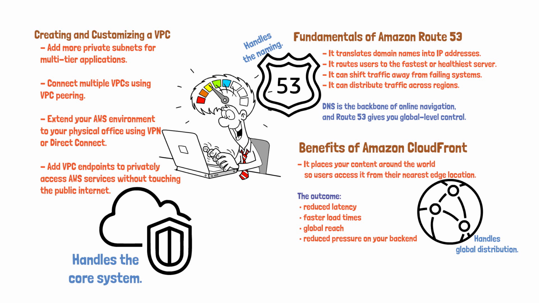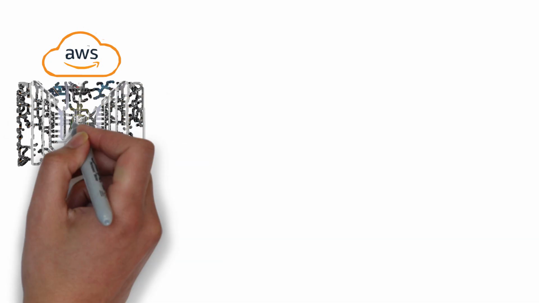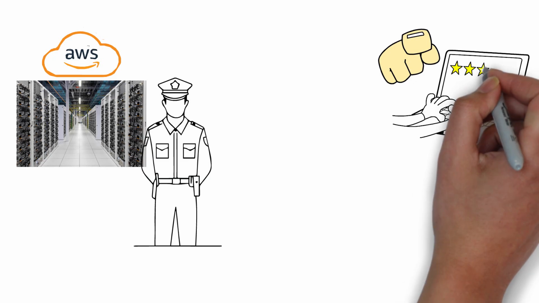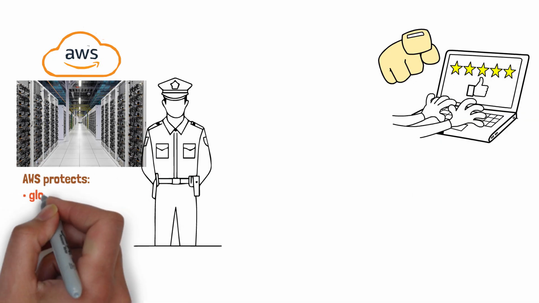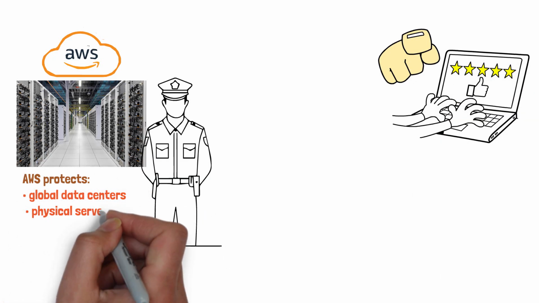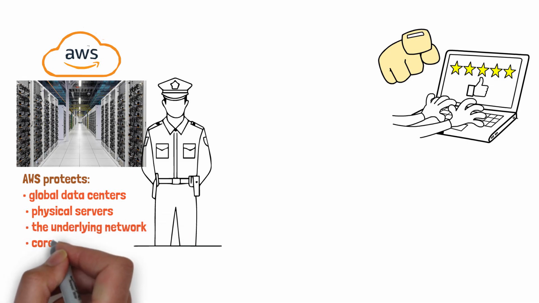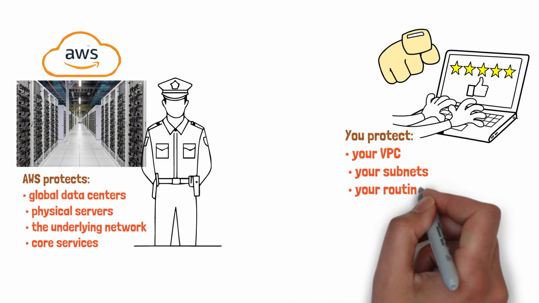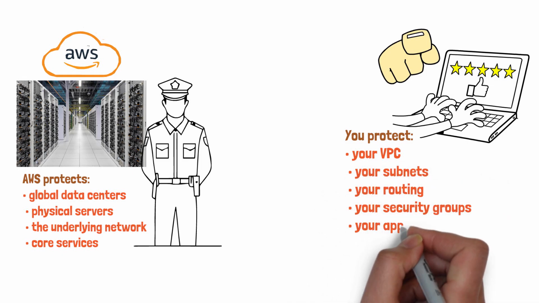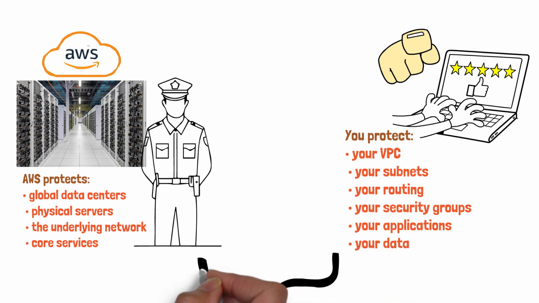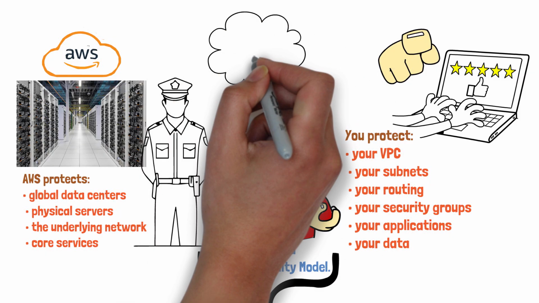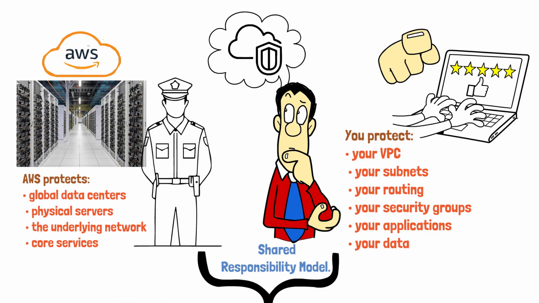Here is the truth many people overlook. AWS secures the infrastructure of the cloud. You secure your applications and configurations inside the cloud. AWS protects global data centers, physical servers, the underlying network, core services. You protect your VPC, your subnets, your routing, your security groups, your applications, and your data. This is called the shared responsibility model. Understanding your VPC is not just about building a network. It is about understanding your security role in the cloud.